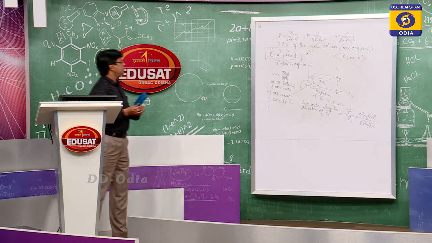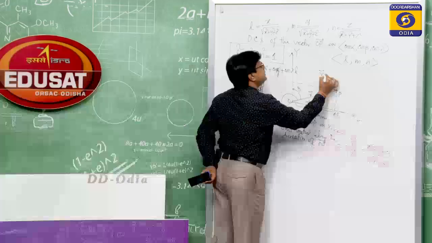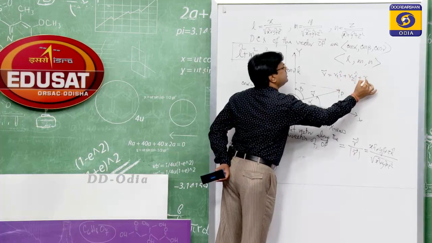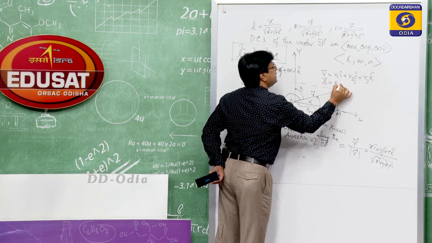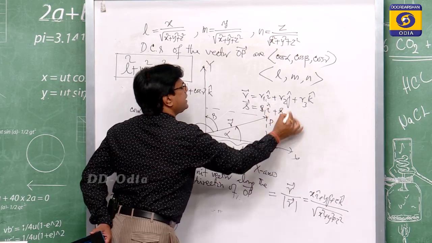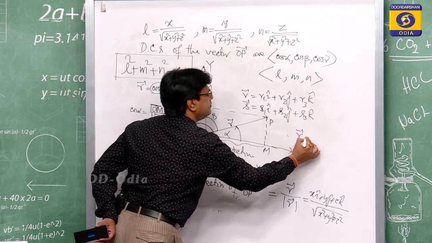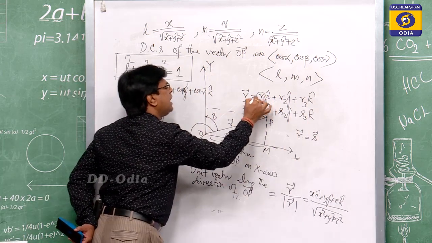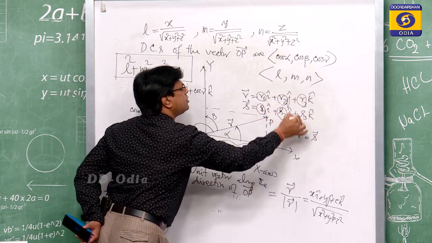Similarly, if two vectors are the same, suppose we consider a vector R equal to R1 i cap plus R2 j cap plus R3 k cap, and S vector equal to S1 i cap plus S2 j cap plus S3 k cap. If these two vectors are the same, R is equal to S, then R1 is equal to S1, R2 is equal to S2, R3 is equal to S3.